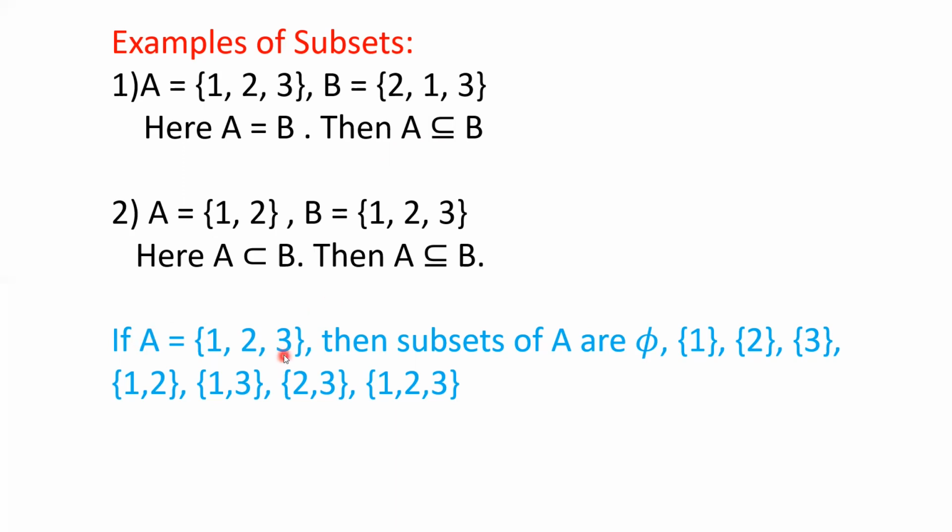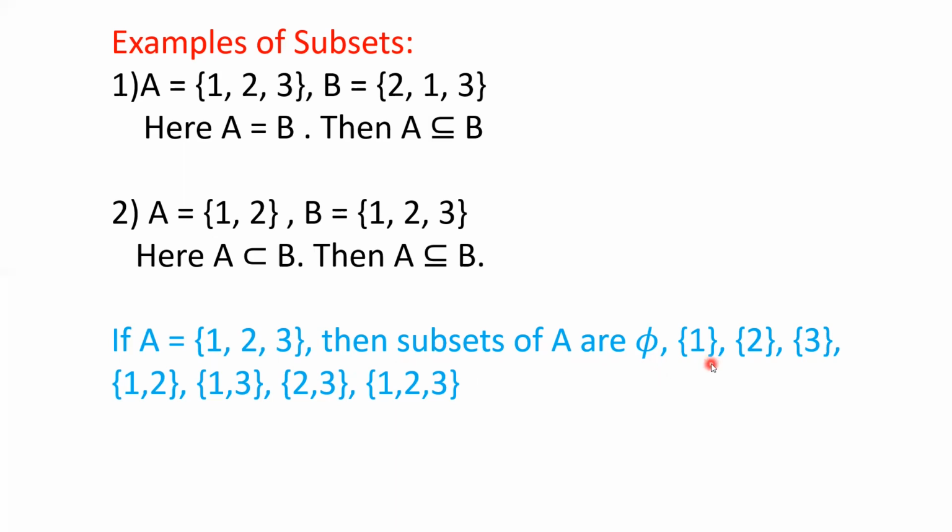Now I am taking one example. Suppose set A contains 1, 2, 3. 3 elements are there. Then how many subsets will you get, or what are the subsets you will get? What subsets you will get, that I will find. So the subsets of A are, first subset you will get is the empty set, because the empty set is a subset of any set. So initially you have to take the empty set as a subset.